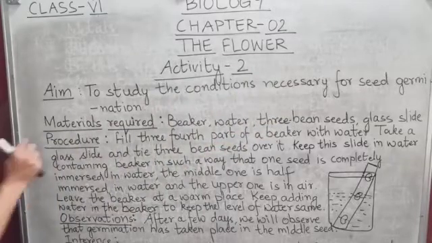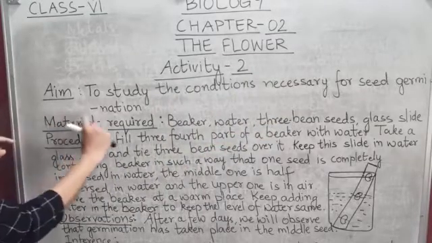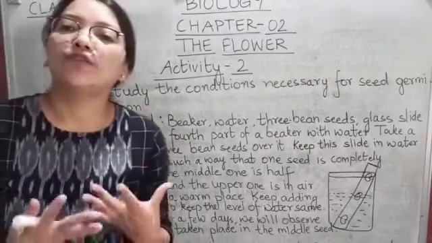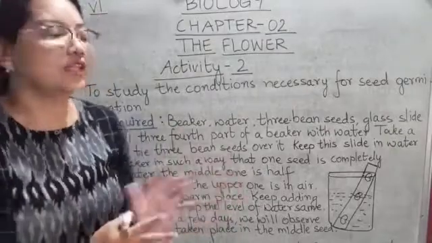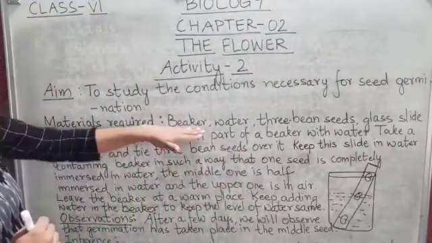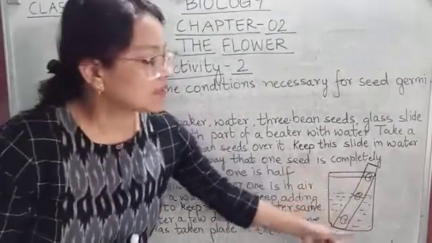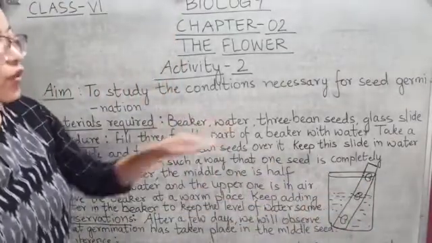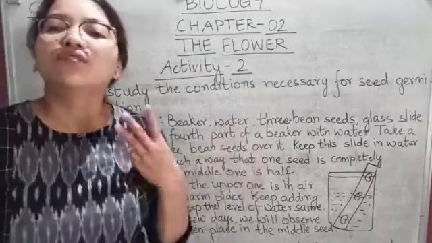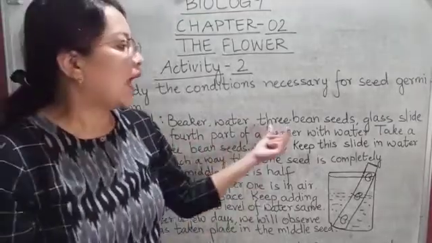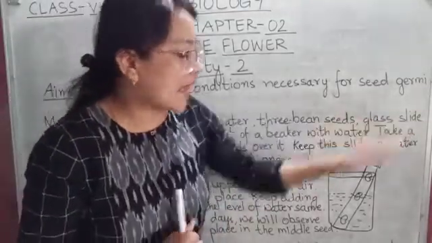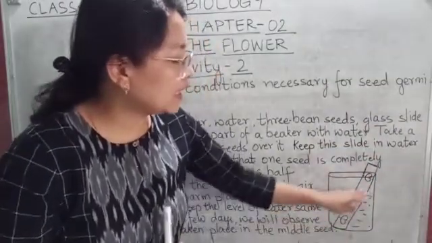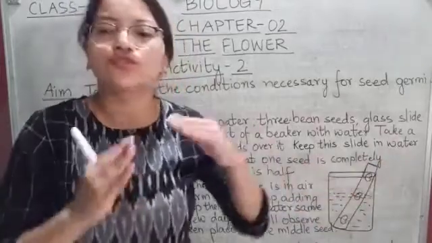Okay, then second you will write the heading materials required. What are the materials required for doing the activity? The materials are a glass beaker like this. Then water is required. Then you require 3 bean seeds. Okay, and then a glass slide like this, a transparent slide where we can attach these 3 beans.